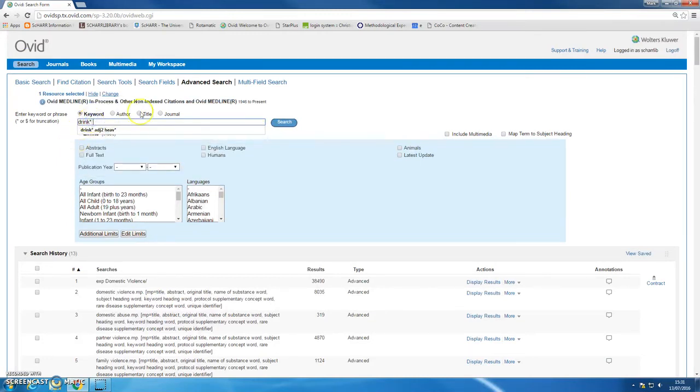So drink asterisk will find drinking, drinkers, or any ending of that word. Then you can use the command adjacent, which means look for two words nearby each other, and you can specify how nearby. So I'm going to say within, say, 3 words. Drink, drinker or drinking, adjacent within 3 words of heavy or heaviest or heavier, heavily, any of those endings of the word. And they can be in any order, but they've got to be within 3 words of each other. So heavy or sustained drinking would be found.